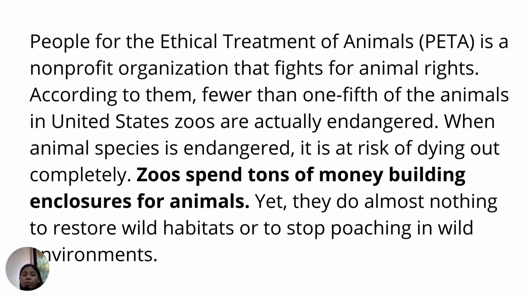According to them, fewer than one-fifth of the animals in United States zoos are actually endangered. When an animal species is endangered, it is at risk of dying out completely. Zoos spend tons of money building enclosures for animals, yet they do almost nothing to restore wild habitats or stop poaching in wild environments.